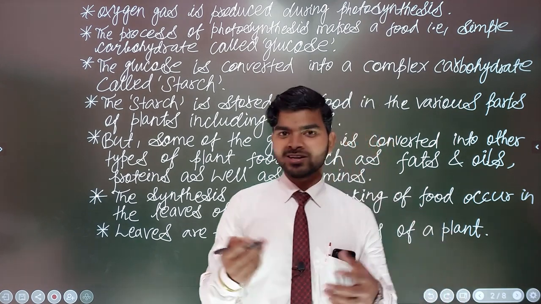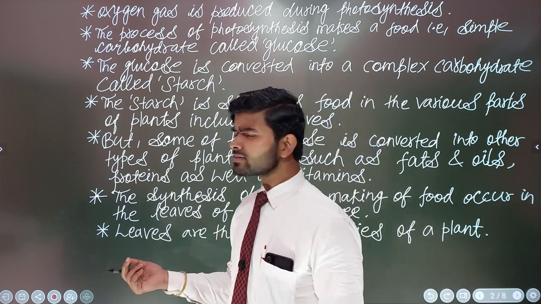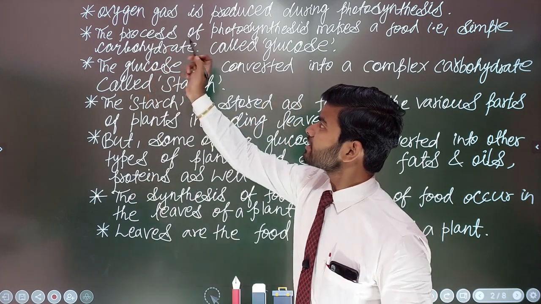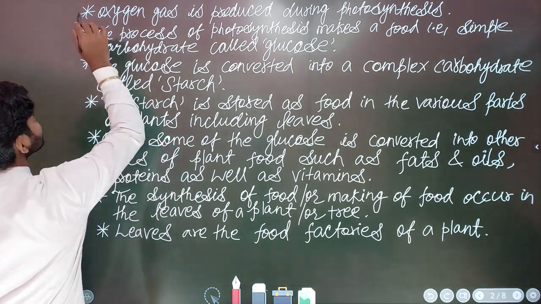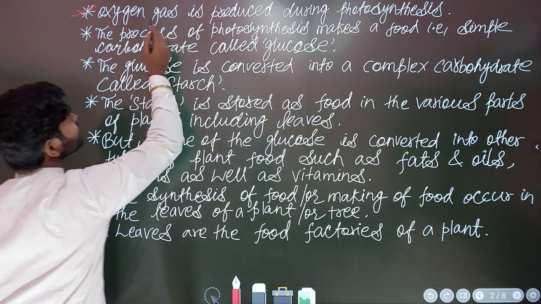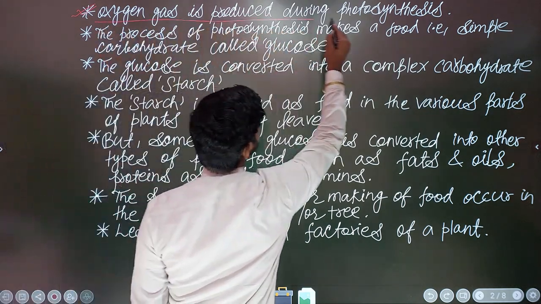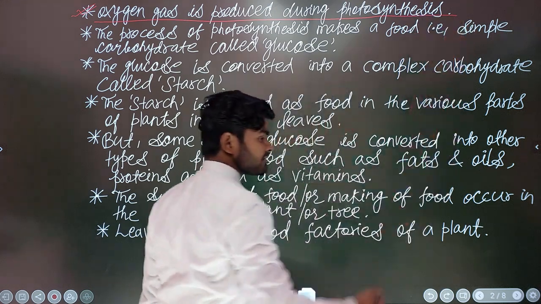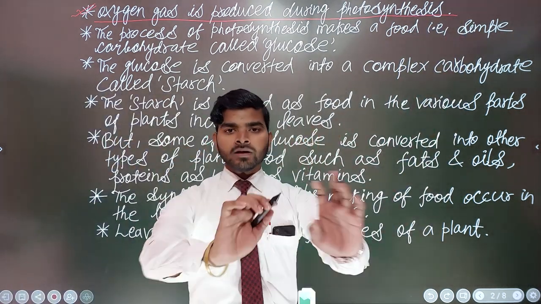I know you have somewhere learned this in school already. Anyhow, let us talk about this one. I have written that all these are the most important, so you must take note or underline them. I have written that oxygen gas is produced during photosynthesis. This is very important. Okay, let me explain.